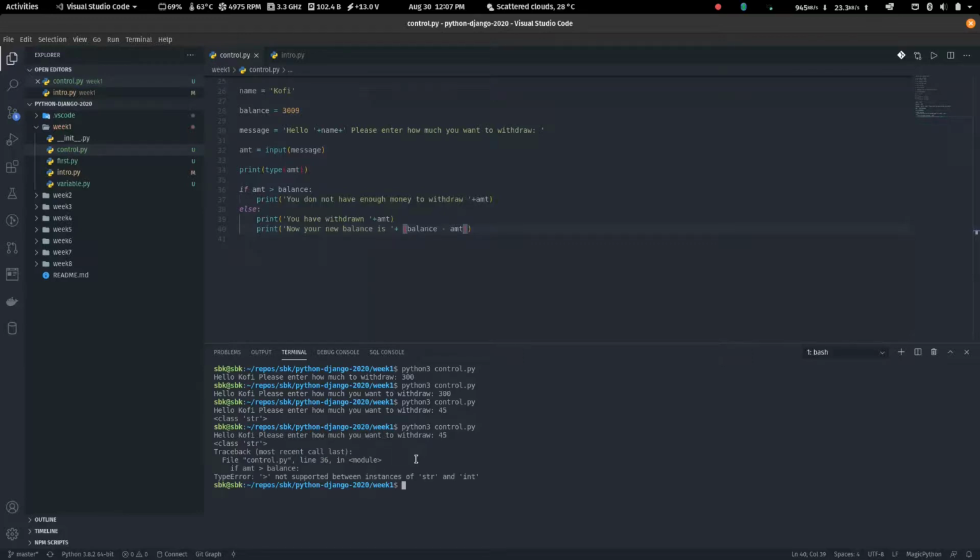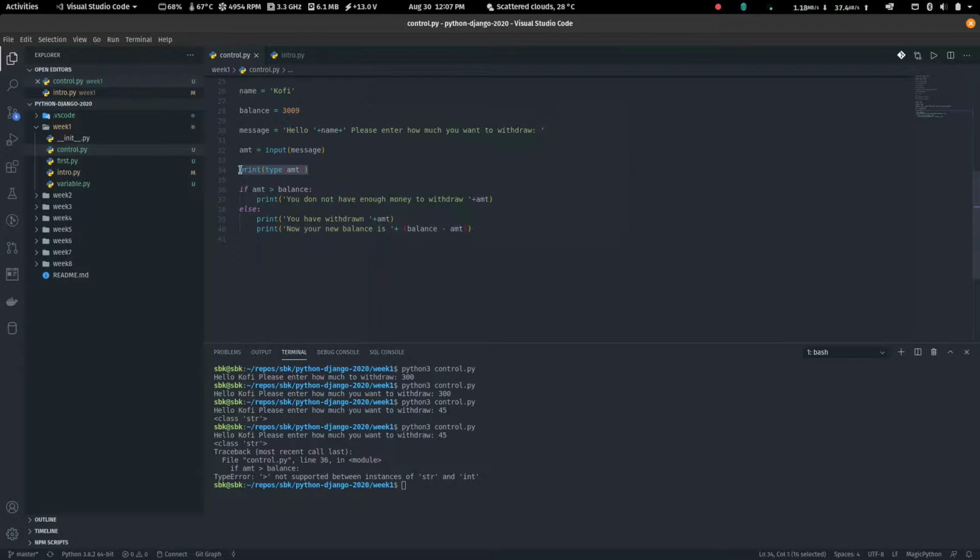Then we run and we enter 45, and we get an error. It said traceback, most recent call. Now when you get an error in Python, this is what happens. It said file control.py, so that's the file we're running. If amount in balance is a type error: not supported between instances of str and int.